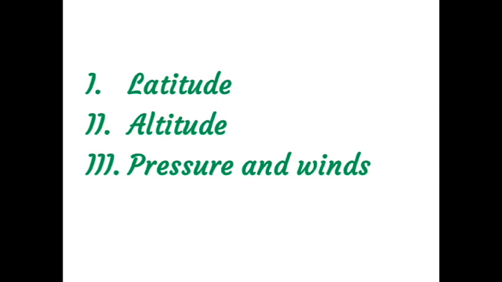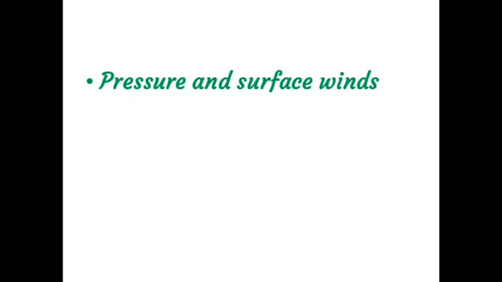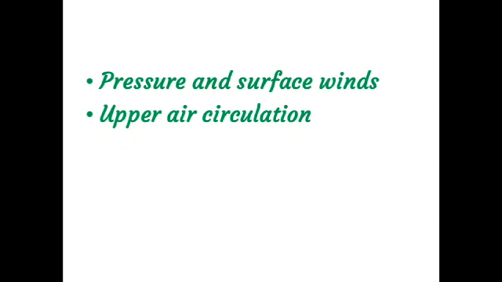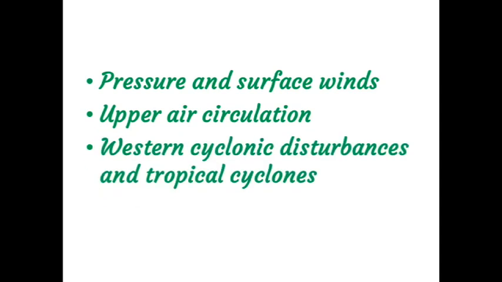Children, the climate and associated weather conditions in India are governed by the following atmospheric conditions. Which are they? Pressure and surface winds, upper air circulation, and western cyclonic disturbances and tropical cyclones. Children, we already discussed pressure and surface winds and upper air circulation. Okay children, let us just revise the pressure and surface winds.